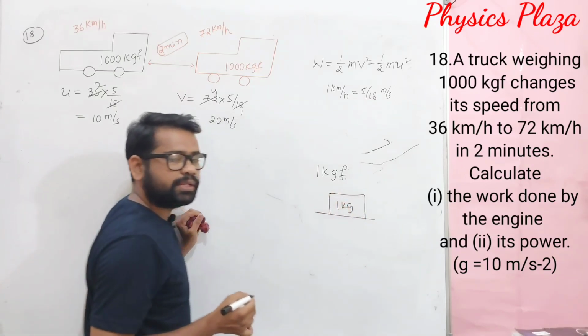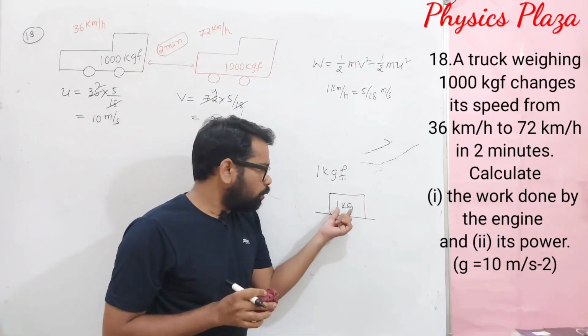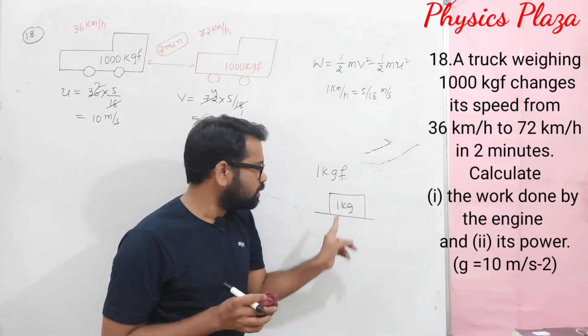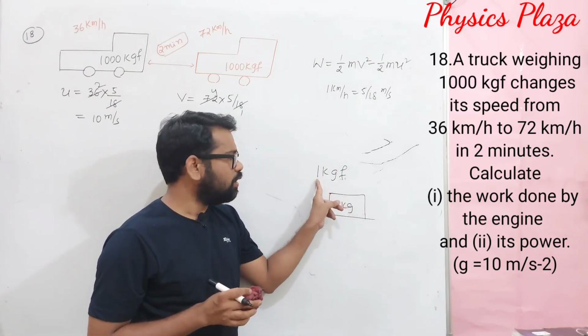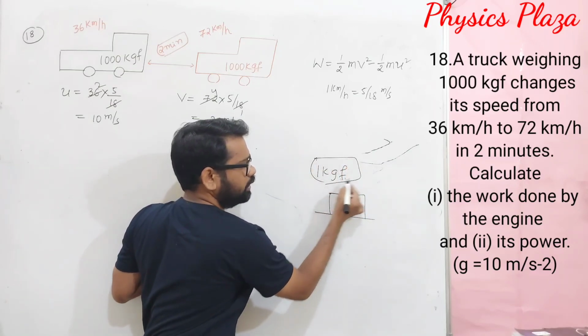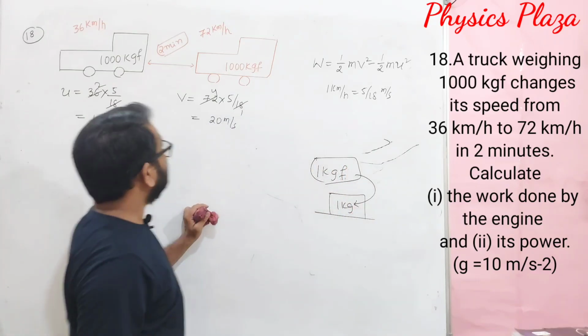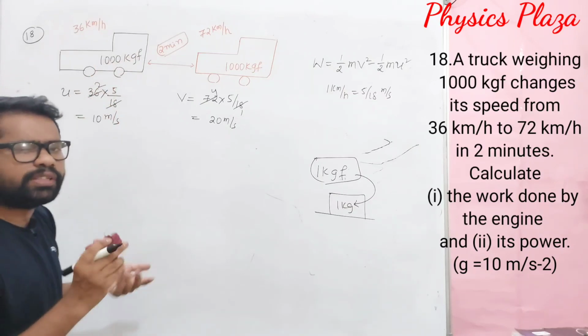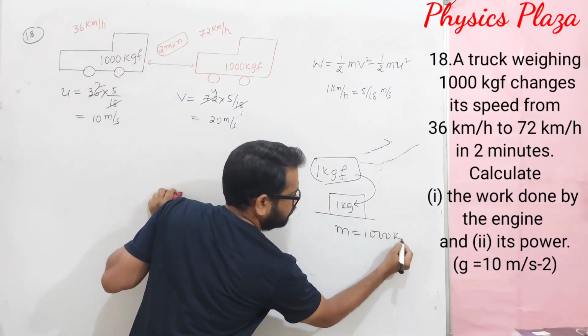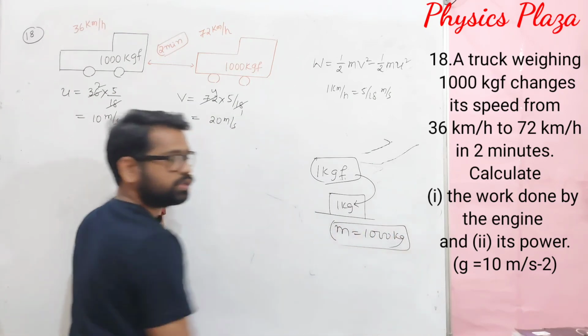The gravitational force acting on the body of mass 1 kg, we can take as 1 kgf. So if 1 kgf is the gravitational force acting on the body, then the mass is 1 kg. Then here 1000 kgf is there, so what is the mass here? It is 1000 kg.